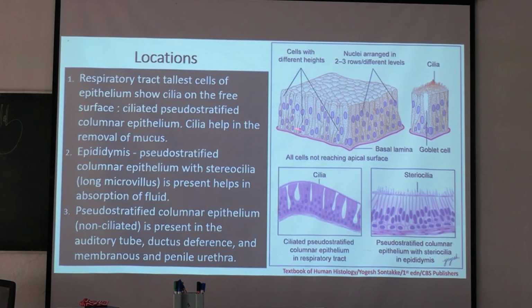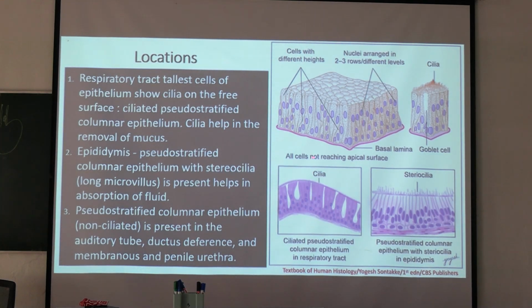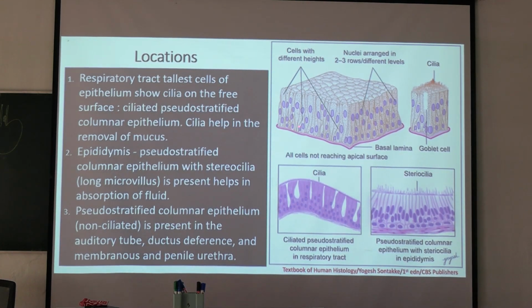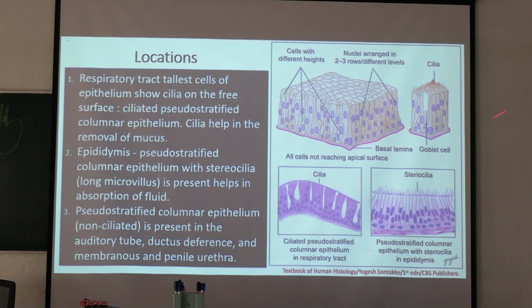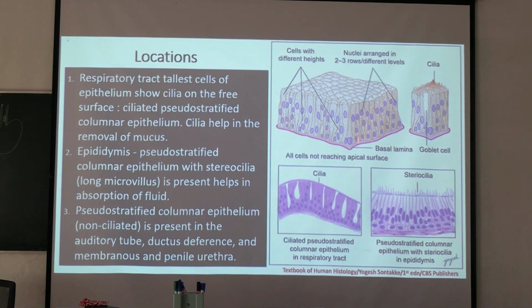See here, this is the basement membrane. All the cells are reaching up to the basement membrane, and see the heights of the cells are different. These are some basal cells, these small cells located near the basement membrane. Their nuclei are lying near the basal region, and in the elongated cells, here also nuclei are present at different levels. So nuclei are forming different rows, multiple rows of nuclei are present. But on surface view, cells are polygonal.